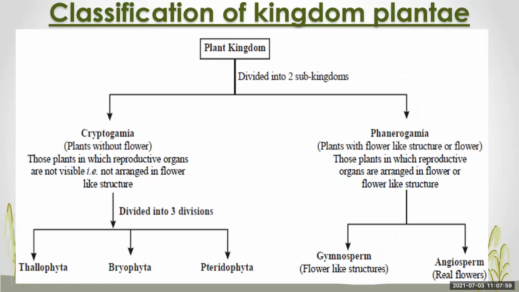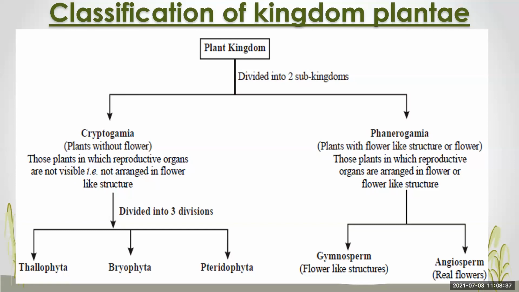This is the classification of kingdom Plantae. The plant kingdom is majorly divided into two subkingdoms. Cryptogams means plants without flowers, those plants in which reproductive organs are not visible, that is, not arranged in a flower-like structure. This is the characteristic of subkingdom cryptogam. And the next subkingdom is phanerogam, that is plants with flowers or flower-like structures, those plants in which reproductive organs are arranged in a flower or flower-like structure.